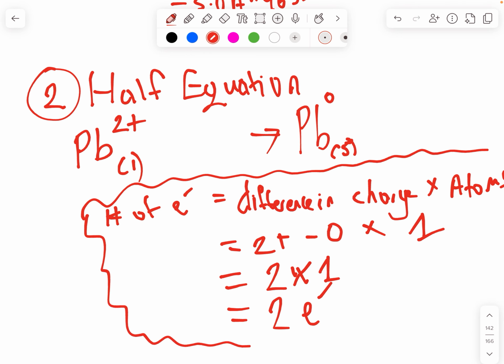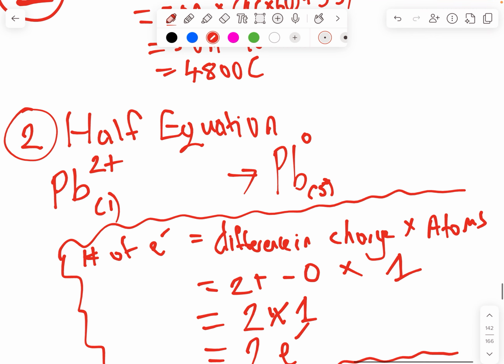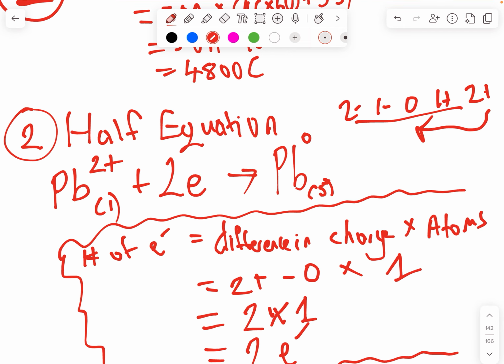Now, what side do we put these electrons on? This is dependent on our number line. We're going from 2 plus to 0. We're going down the number line, we're going to the left. So our electrons are going to go on the left.